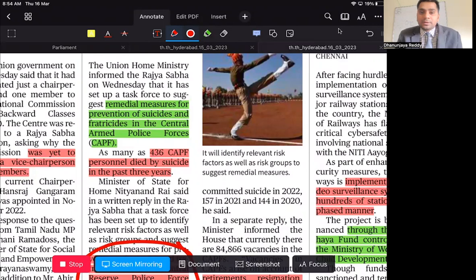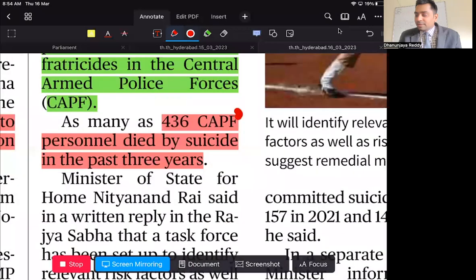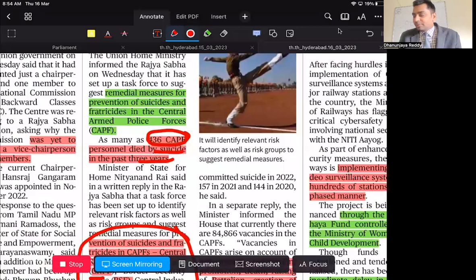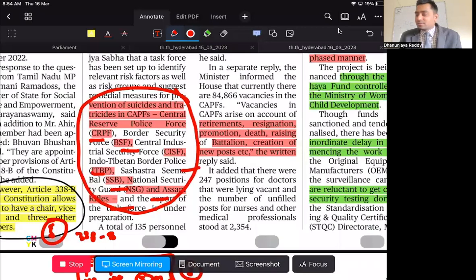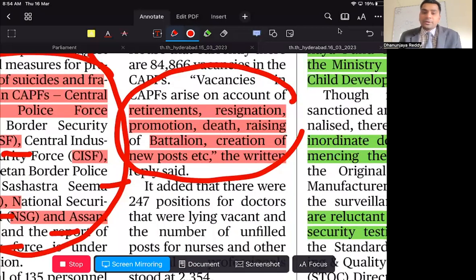Fratricide is killing your brothers or siblings. The report says 436 CAPF personnel died by suicide in the past 3 years, and there is an increasing tendency of fratricide here also. Along with this, huge vacancies are going to arise in CAPF because of retirements, resignations, promotions, deaths, the raising of new battalions, and the creation of new posts.